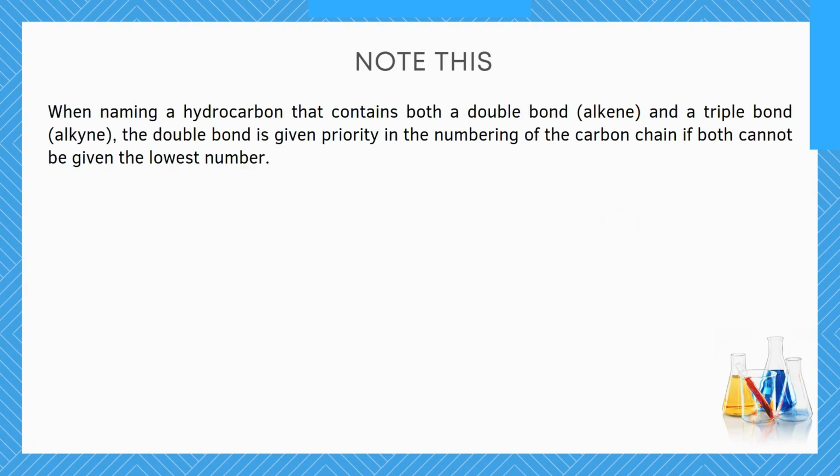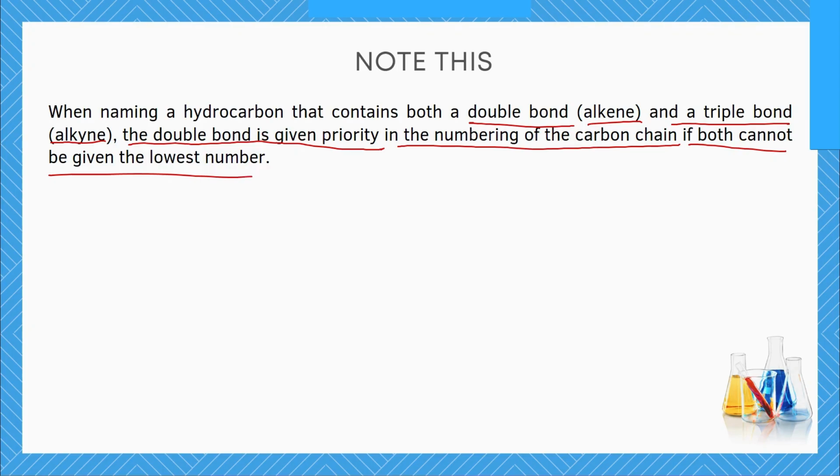There is something I want you to take note of, and that thing is that when you are naming a hydrocarbon that contains both a double bond, an alkene, and a triple bond, which is an alkyne, the double bond is given priority in the numbering of the carbon chain if both of them cannot be given the lowest number.